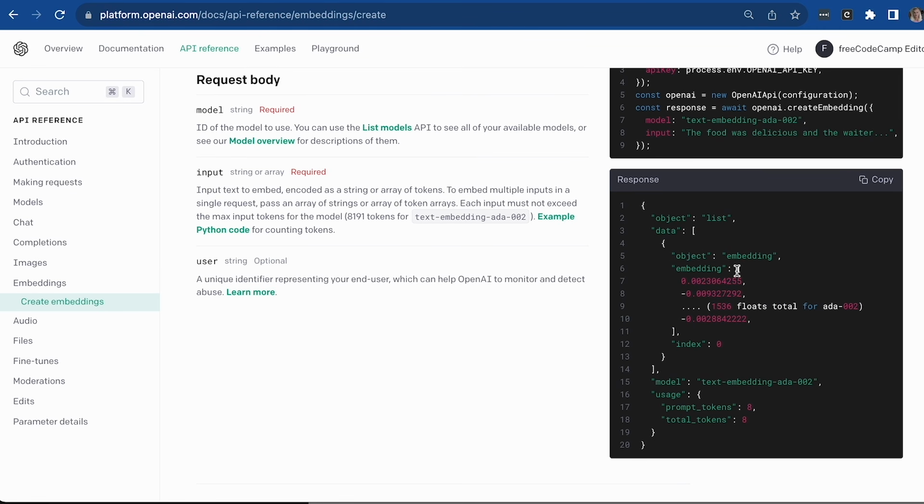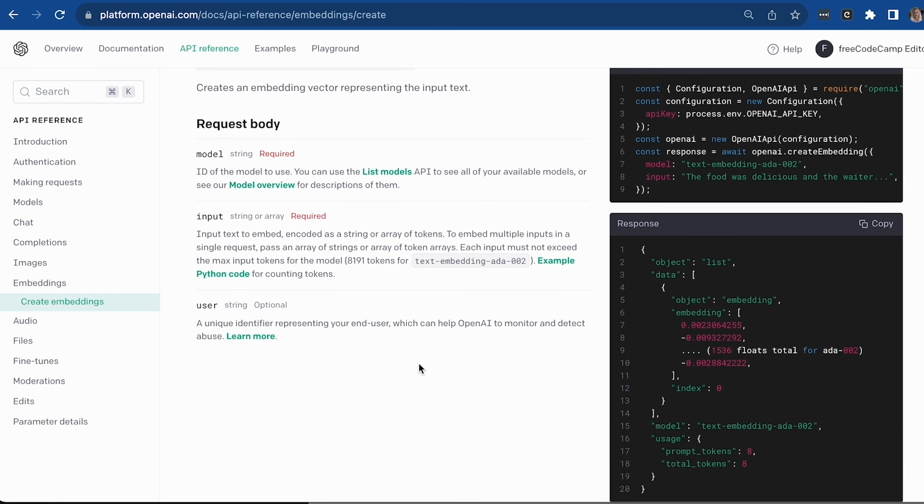So this is going to be the embedding that we saw earlier. It's an array made up of numbers, and a lot of these numbers, okay? So not just these three, this does spill out, and this will be a very, very long array of numbers that will give you the semantic meaning of whatever text you pass through.